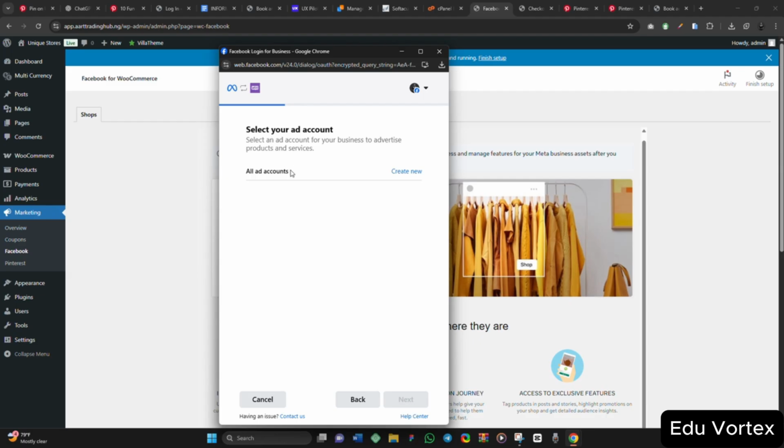So select your ad account. If you want to run ads for your shop, it's very easy, because you are running ads for your product directly. You are not running ads from your normal Facebook page and everything. If you're running ads using this one, it will show the products that you have on WooCommerce, and it will be easier for people to